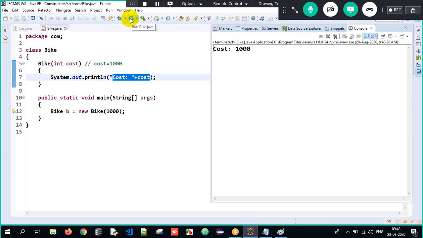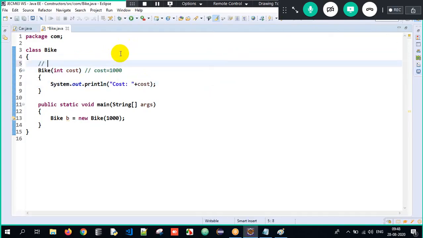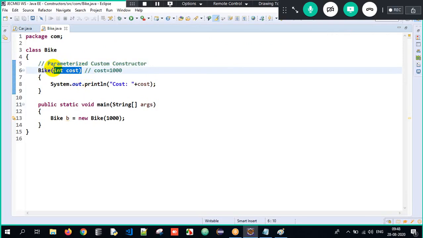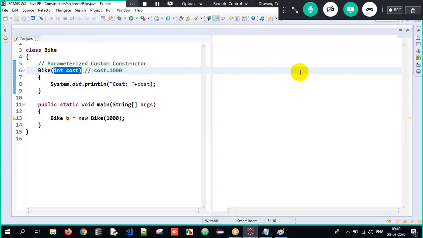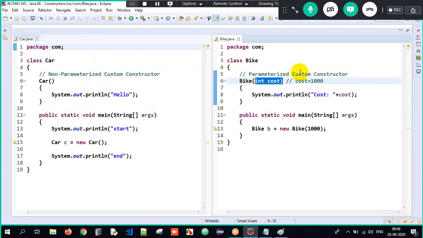Look at the output. Did I get the expected output? Yes. So this is an example of a parameterized custom constructor. Parameterized meaning the constructor is accepting some arguments here. And since we have explicitly defined the constructor, we call it a custom constructor. Got the clarity? So this is what we are supposed to understand here. You got the differentiation between parameterized custom constructor and non-parameterized custom constructor.